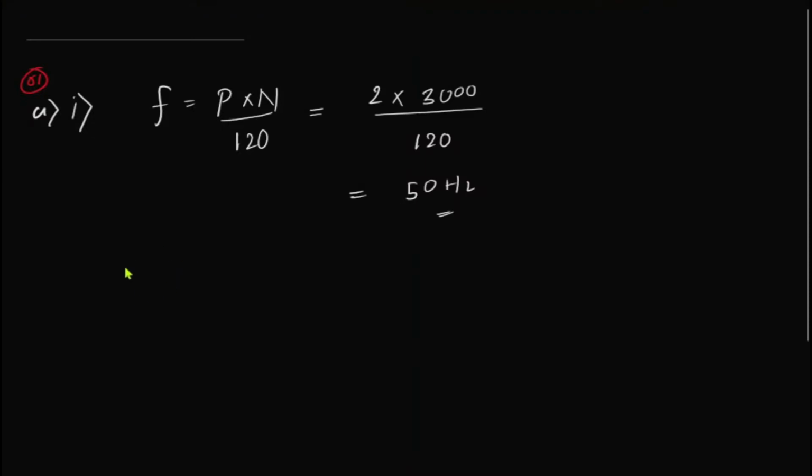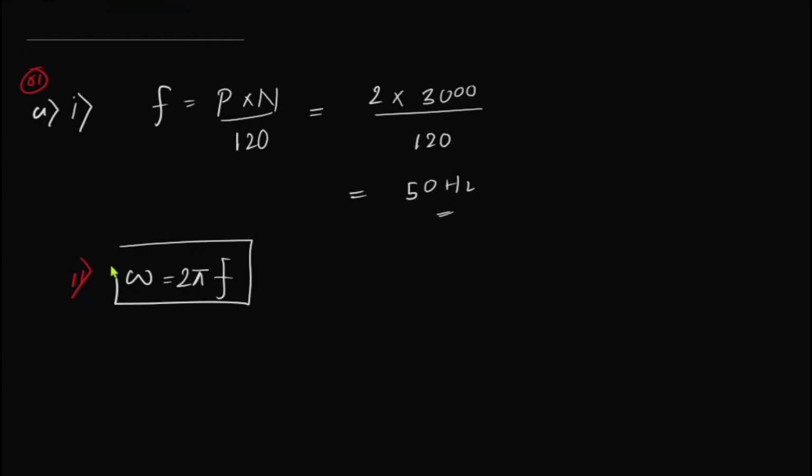Simply, omega can be found by using the equation omega is equal to 2 pi f. In rotational motion, how do we get this equation? Omega is equal to 2 pi over T, and 1 over T is f.